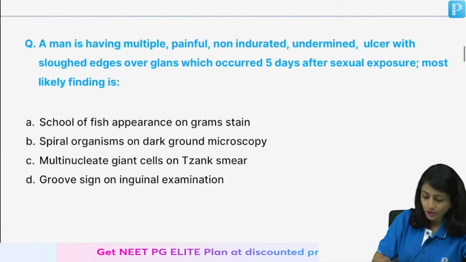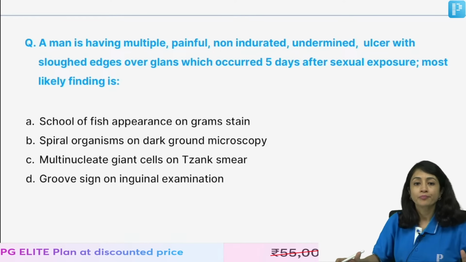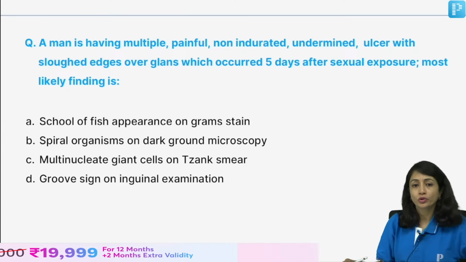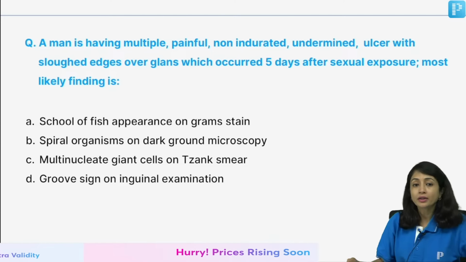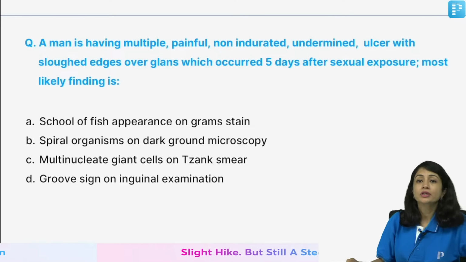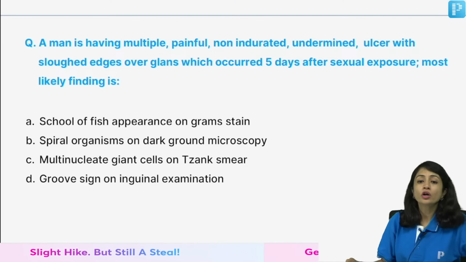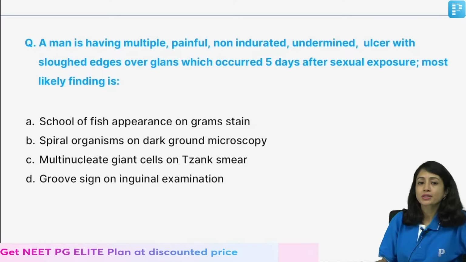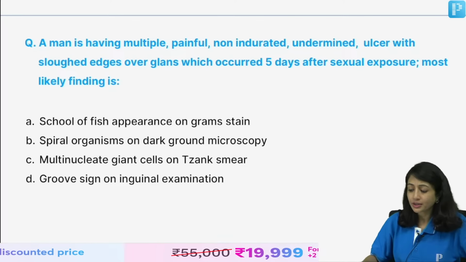Now, moving on to the next important topic. A man is having multiple painful, non-indurated, undermined ulcers over the glans which occurred 5 days after sexual exposure. What would be the most likely finding that you see? I am not asking about the diagnosis, I am asking you about the finding that you will see.